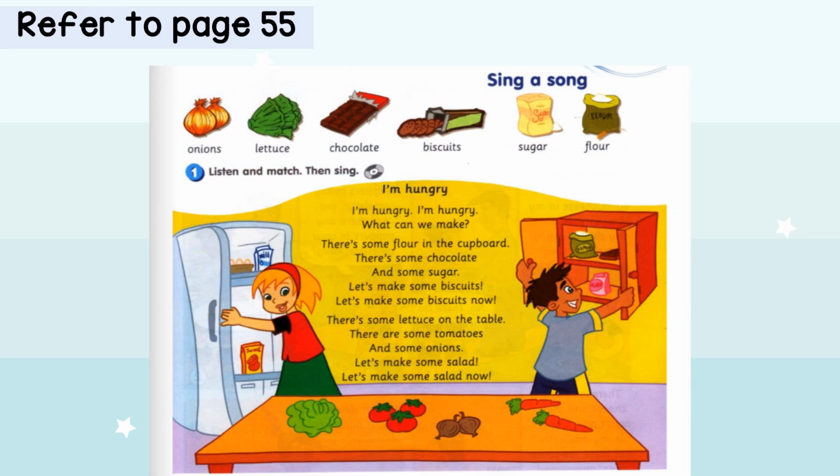Now let's take out your Get Smart Plus 3 book and refer to page 55. Okay, so this is the page. We're going to sing this together. On top, there are the vocabularies that we learned before. So we're going to sing a song together entitled I'm Hungry. Are you ready? Let's go.